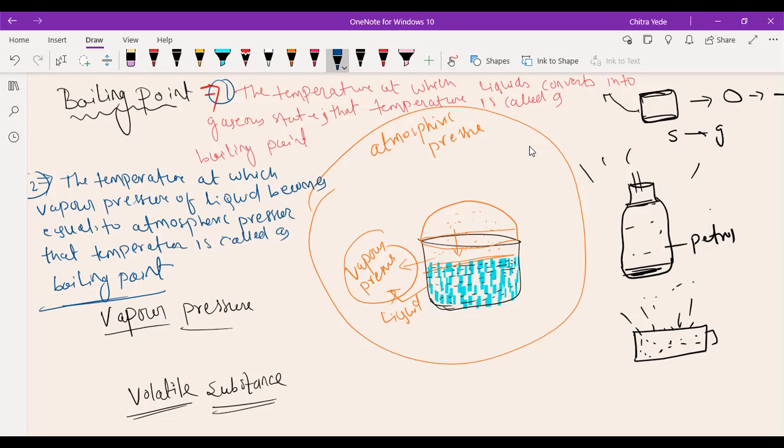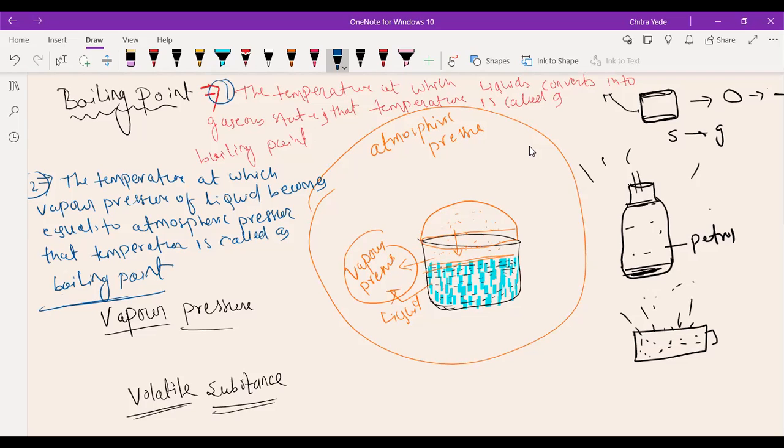Shreyanvi? Yes, sir. Understood, beta? Yes, sir. So I want you to explain boiling point to me one more time. The temperature when a liquid turns into a gaseous state is called the boiling point. On the basis of vapor pressure, beta. On the basis of vapor pressure, the second definition.